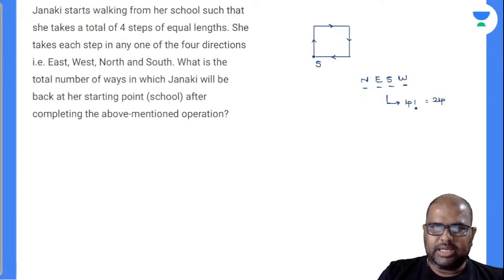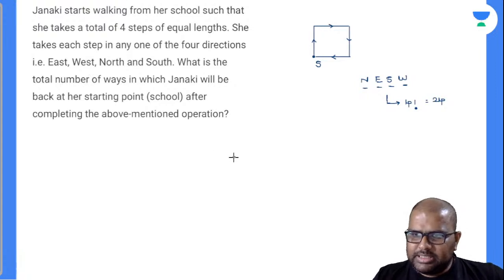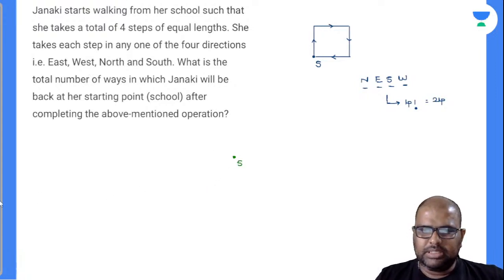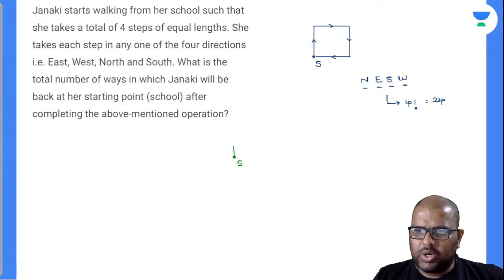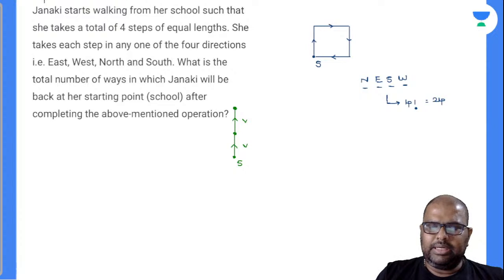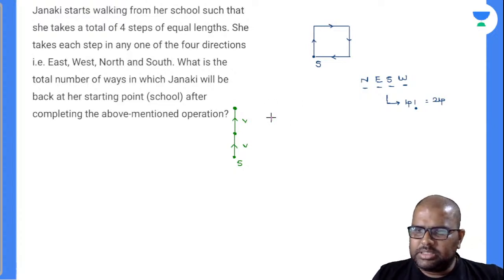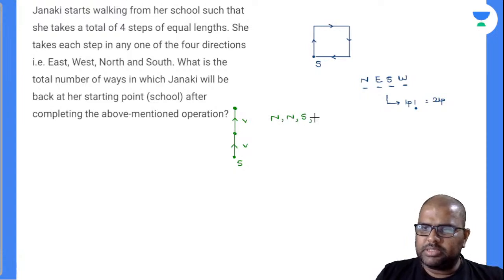No. So see here, I'll write down one more way. Let us suppose this is the school. Now see here, Janaki moved 1 step towards north, 1 step again towards north, and then she came back 1 step towards the south and 1 step towards south. Now I'll write down the directions there. Observe: 1 step towards north, 1 step towards north, 1 step towards south, and 1 step towards south.